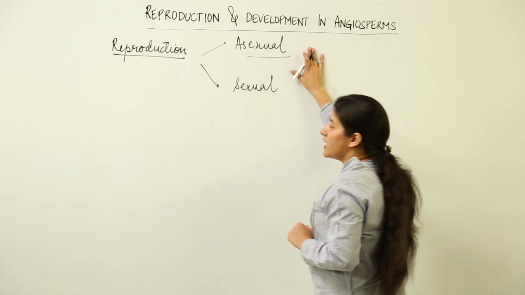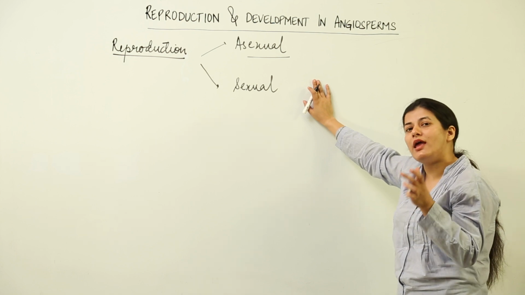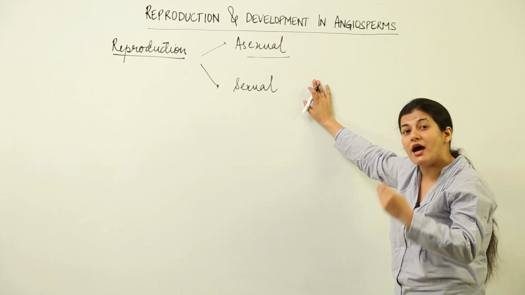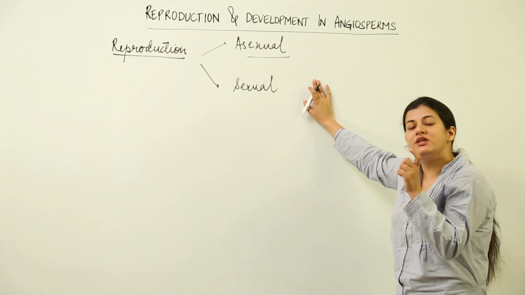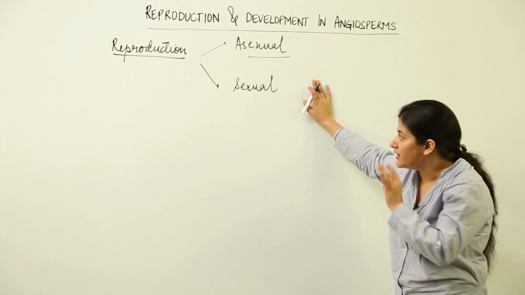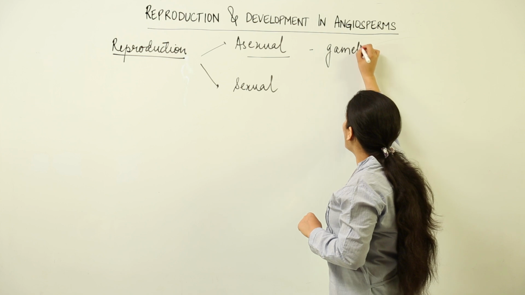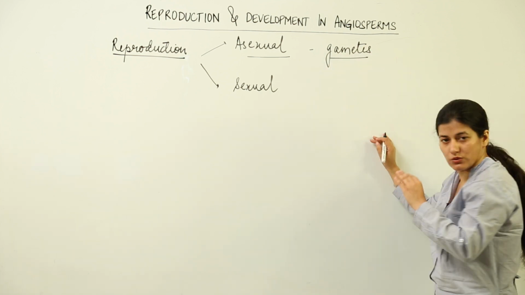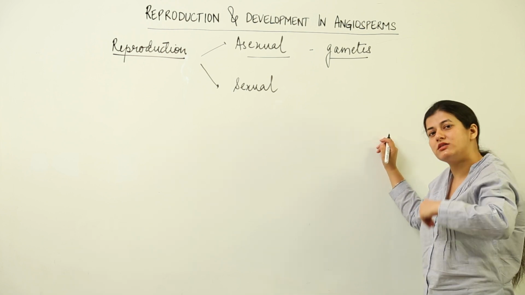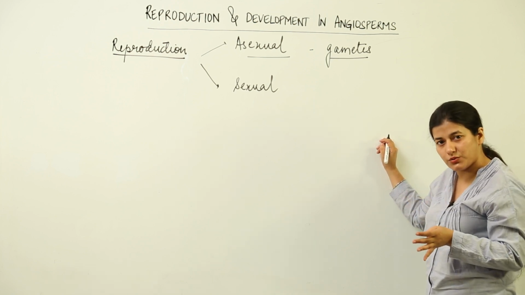Now, asexual reproduction refers to that kind of reproduction where any specialized or non-specialized part of the organism gives rise to the offspring without any meiotic differentiation for the formation of gametes. That means in asexual reproduction, gametes are not formed. You can just rewind what I just said, that there is no formation of gametes, that is a result of a meiotic division, and any specialized or non-specialized part can give rise to the offspring.